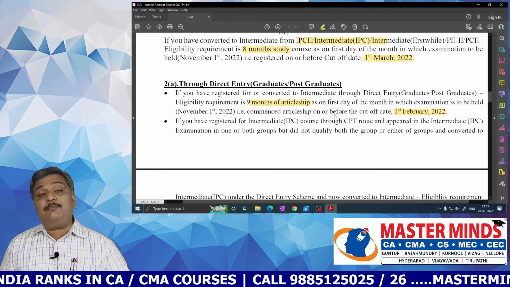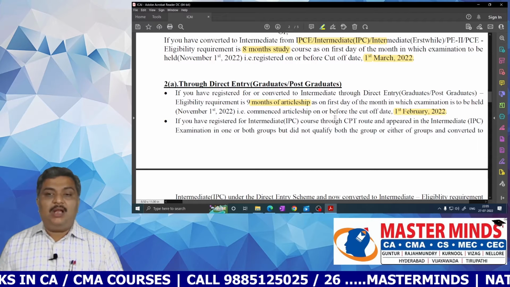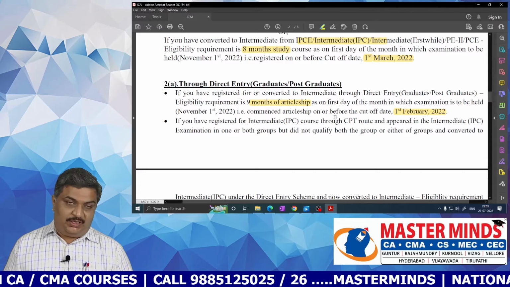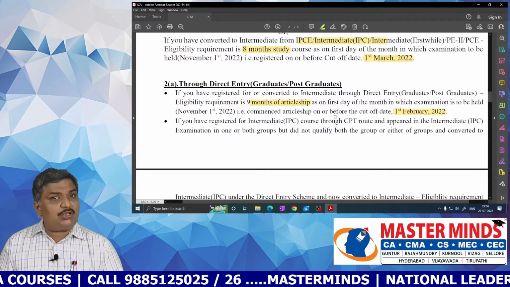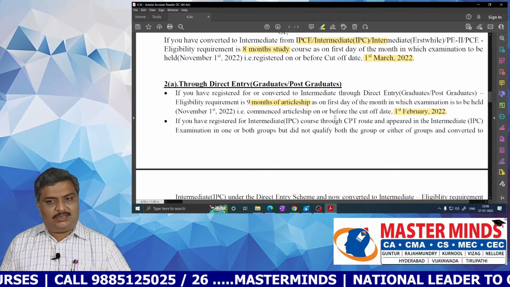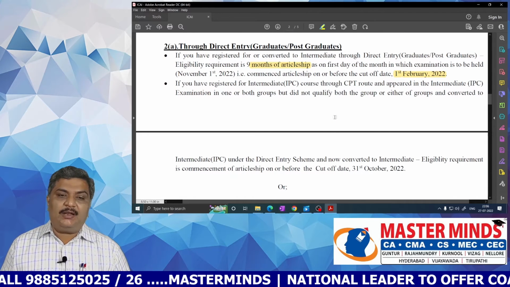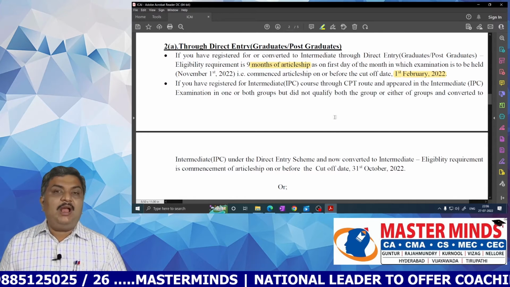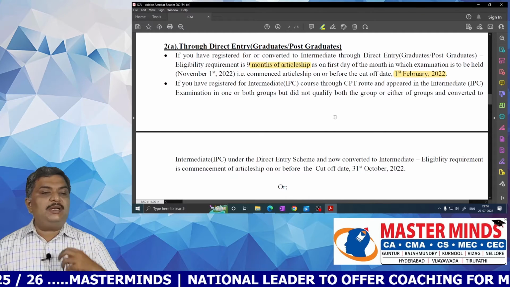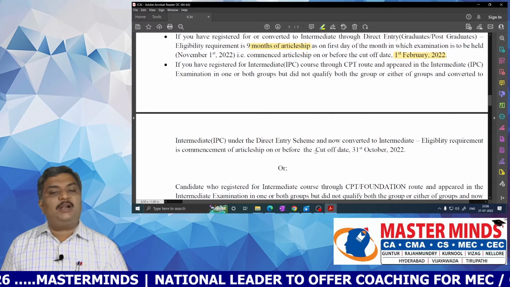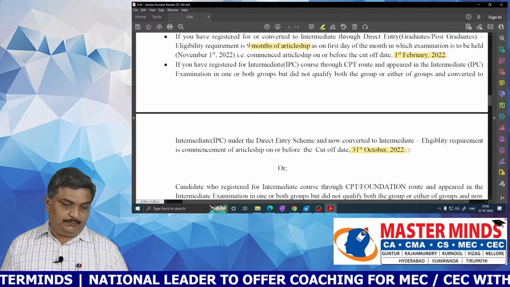For example, if you have registered for the intermediate course through the CPT route and appeared in the intermediate examination in one group or both groups, but you did not qualify both the groups or the single group, and later you converted into intermediate under the direct entry scheme, then the eligibility requirement is the commencement of articleship before 31st October 2022.